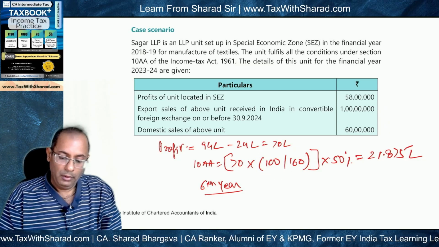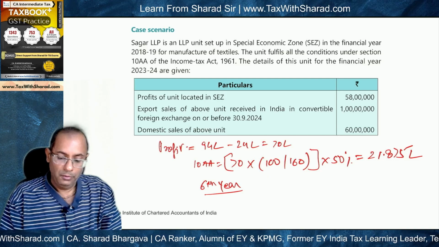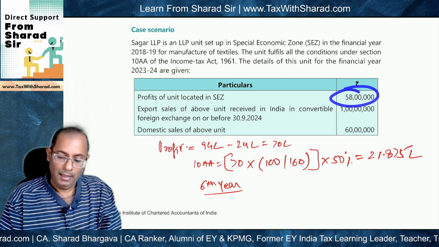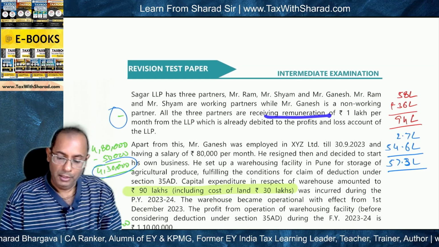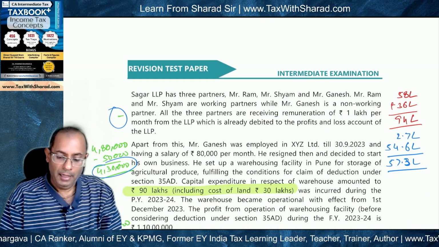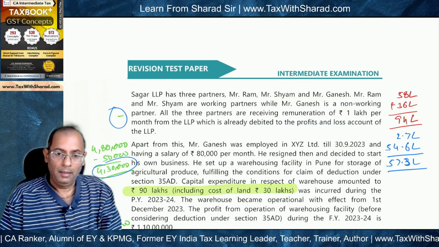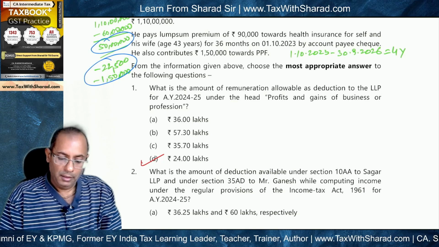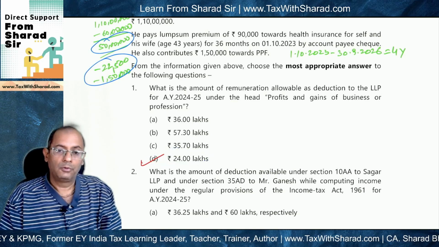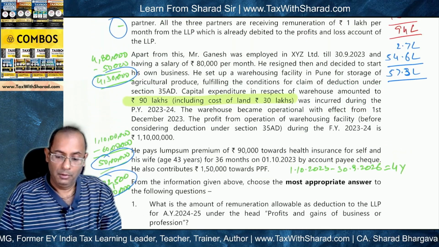Now, what will be the profit of the unit in SEZ? Now, profit is 58 lakh. And as we saw, it is mentioned in the question that remuneration of 36 lakh has been debited to the P&L account. But as we arrived in the previous question, only 24 lakh is supposed to be allowed as deduction as far as remuneration is concerned.